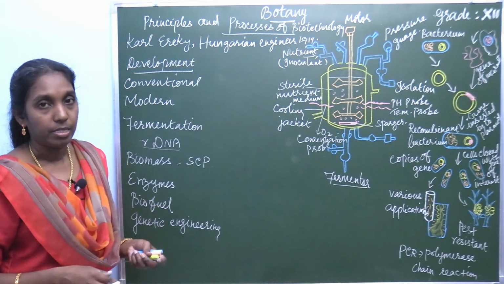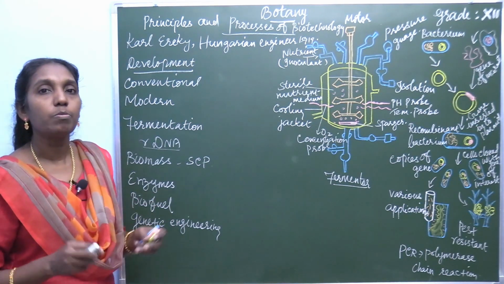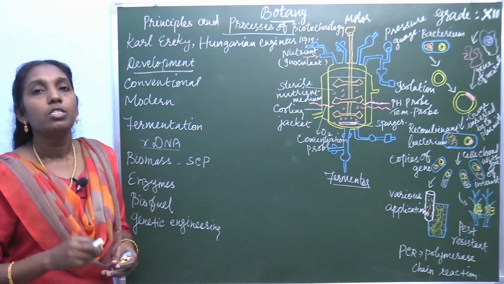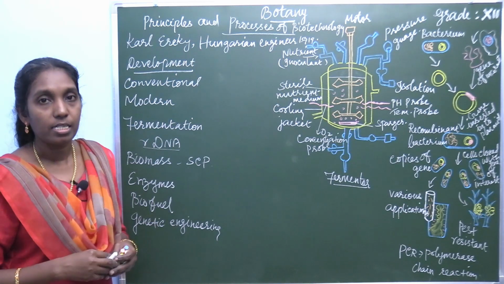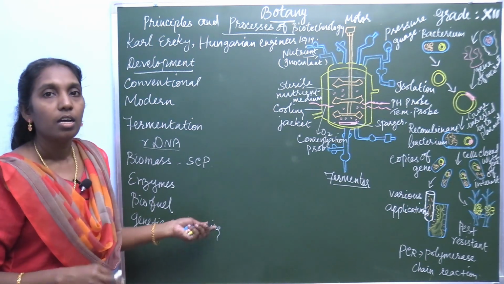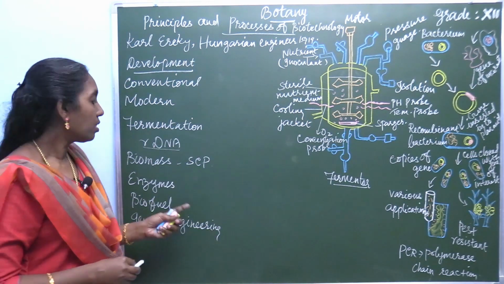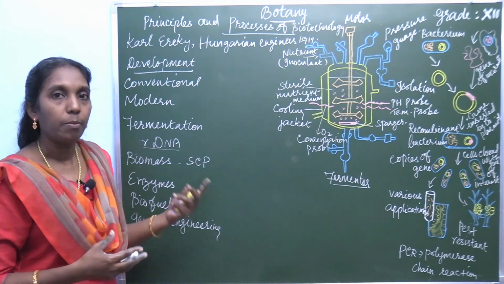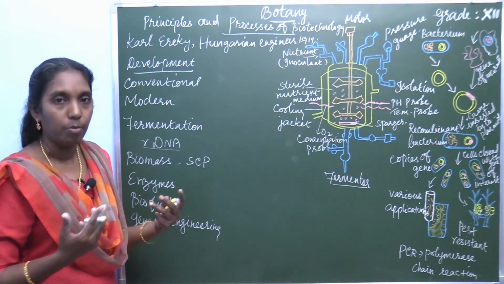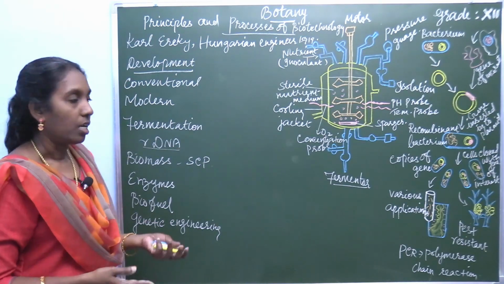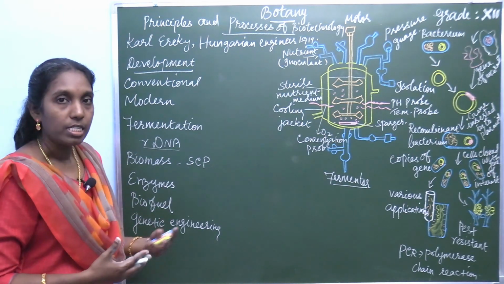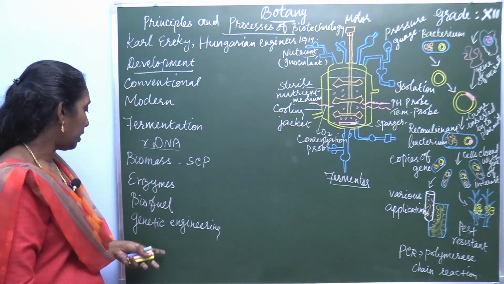Then enzymes. Enzymes are used as biosensors to detect chemicals in the food industries or processing industries. To detect the chemicals, these biosensors are used, prepared from enzymes. Then biofuel: methane or some other biofuels can be prepared by this method.